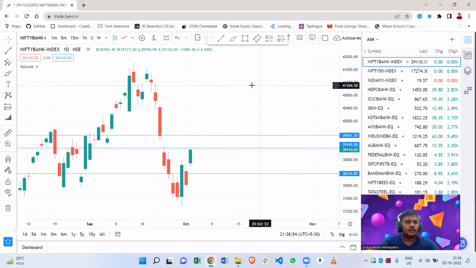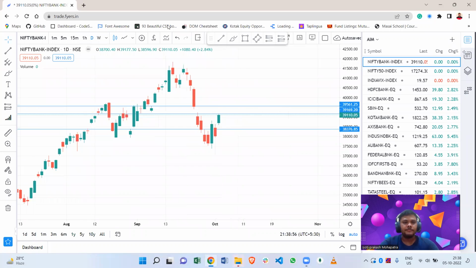As you can see, we have seen some buying happening here on Tuesday, and before that on Monday we saw some gap selling, a proper gap down open that continued to go down.